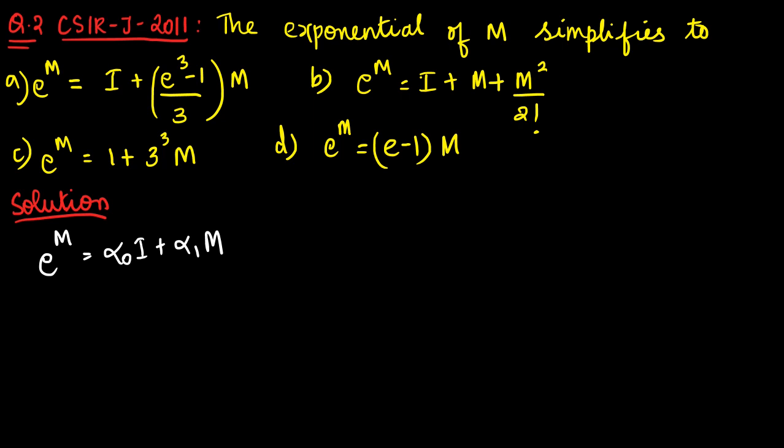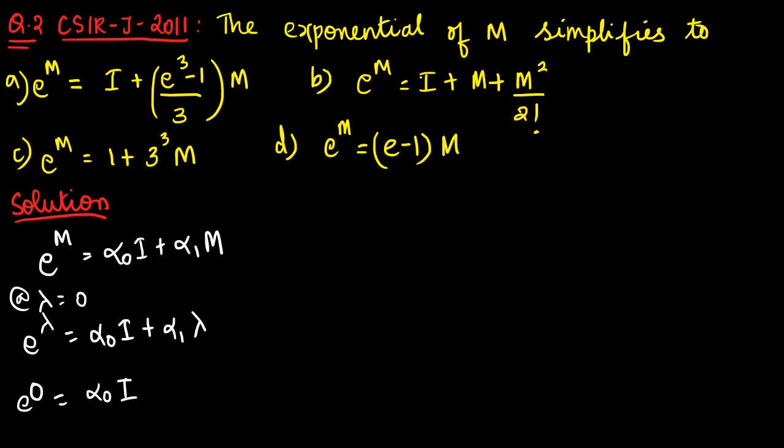Now we know the eigenvalues. So I am going to replace this M by lambda. So e power lambda is equal to alpha naught I plus alpha 1 lambda. Now I substitute lambda equal to 0: e power 0 is equal to alpha naught. So e power 0 is 1, and alpha naught will be 1.